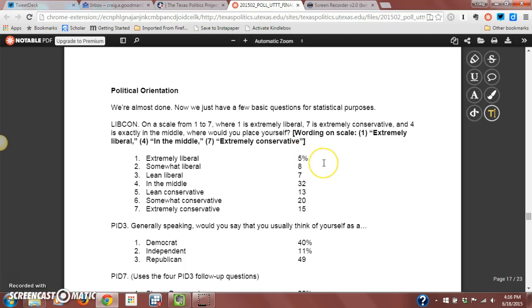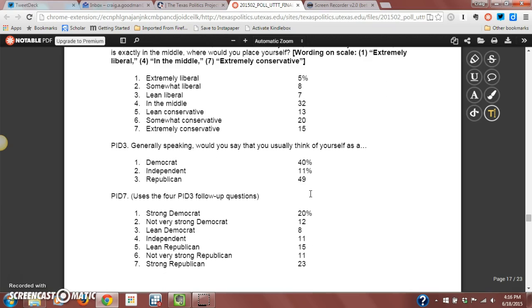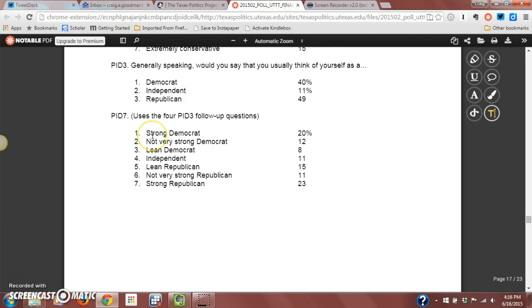We talk about political orientation, and again, these are things that we use to get a sense of what people are thinking about. It's no surprise here that Texans are quite conservative. 48% of Texans identify themselves as conservative in some form or another. When you look at party ID, not as big a gap as you might otherwise expect, but 49% of Texans identify themselves as Republicans, 40% as Democrats. And this is the 7-point scale.